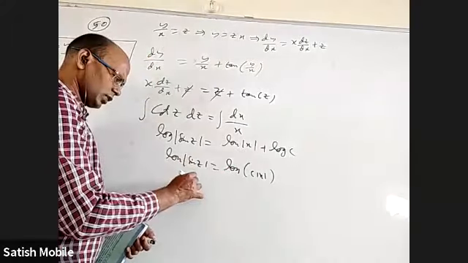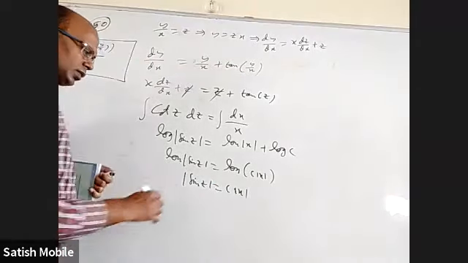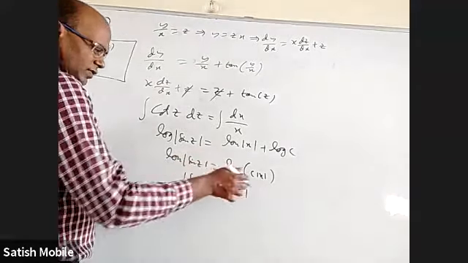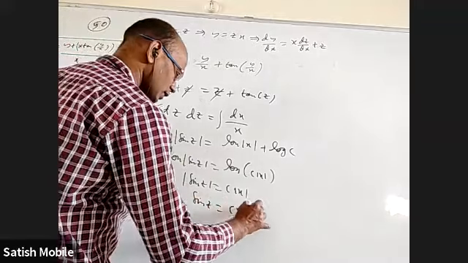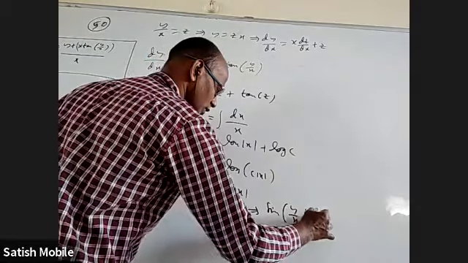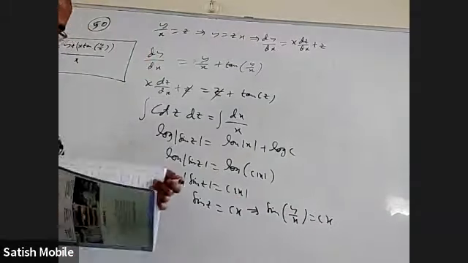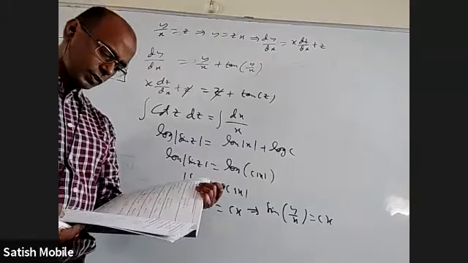Remove the log, you will get mod sin z is equal to c mod x. Actually, c can be positive or negative, so you can as well remove the mod and write sin z equal to cx. z means y by x. Sin y by x is equal to cx. We can know the constant if they would have given some condition. If not, we can leave it. So only cx, that's it.